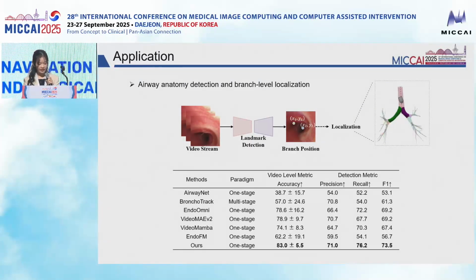Finally, I'd like to share how we apply EndoMamba in a real clinical project for bronchoscopy navigation. We fine-tuned the model to detect lumen anatomy in bronchoscopy views. EndoMamba achieves the highest accuracy and F1 score among all methods. And importantly, it shows a much lower variance in video-level accuracy, which highlights its strong generalization ability across different patient cases, and is a key advantage of using a foundation model for endoscopic tasks.